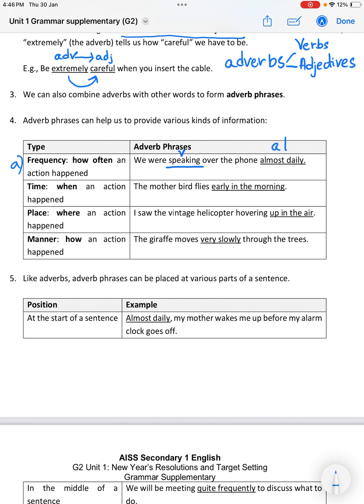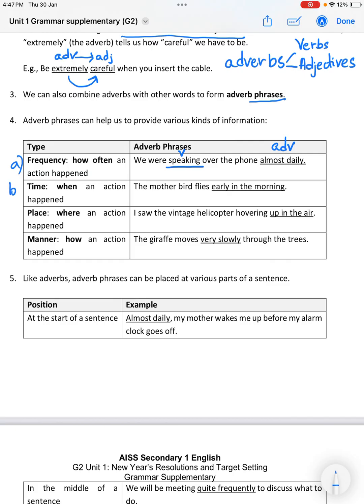So this is an adverb phrase. Instead of one word, since it uses two words, we call it a phrase. And it actually tells us how often an action happened. We were speaking over the phone almost daily. How often?